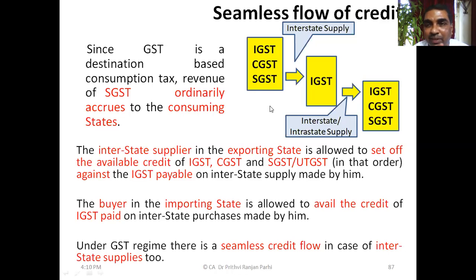Three kinds of credits are possible, is it not? In which case will you have IGST credit, and in which case will you have CGST and SGST credit? Who can explain to me in which situation one can have IGST credit and in which situation one can have CGST plus SGST credit?